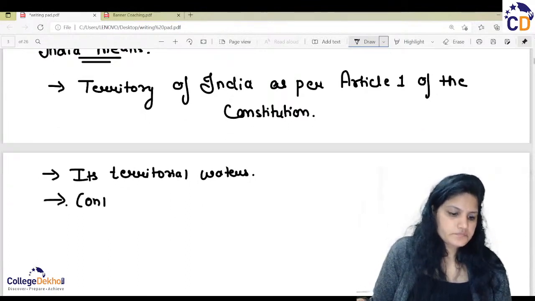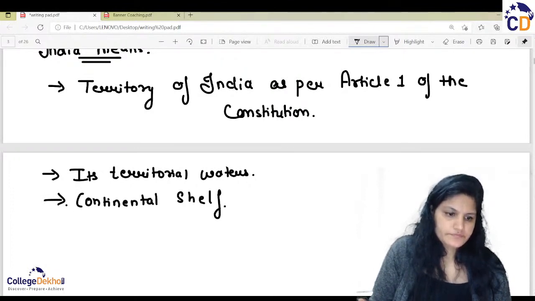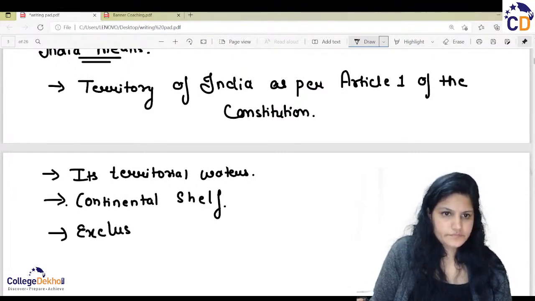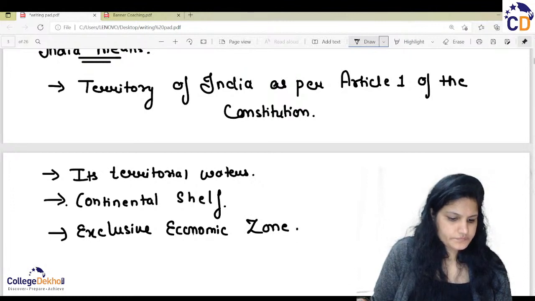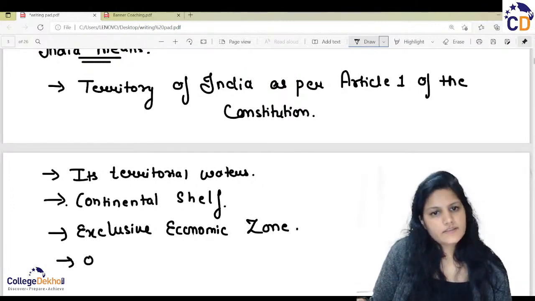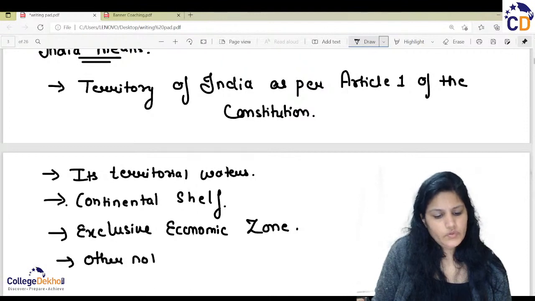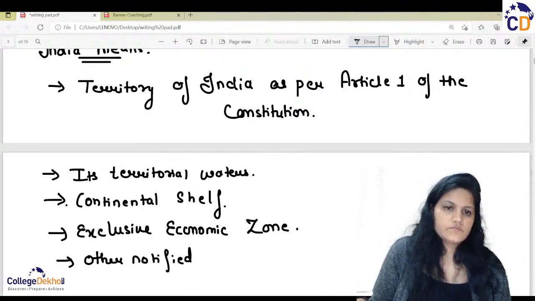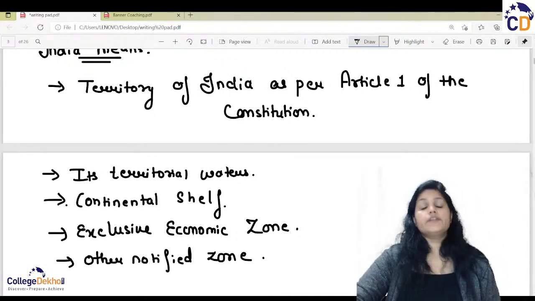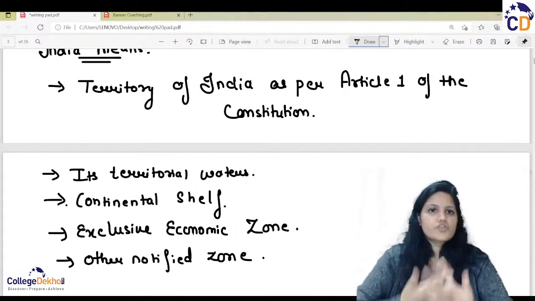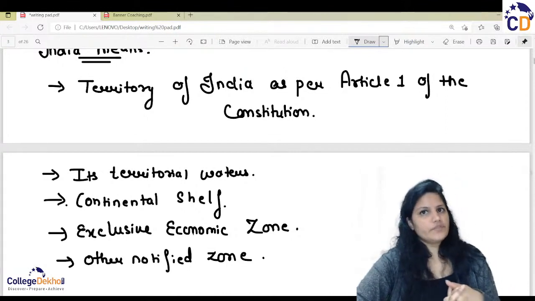Then the continental shelf, the exclusive economic zone, and lastly any other notified zone. As per Article 1 of the Indian Constitution defining India, we consider that definition over here.